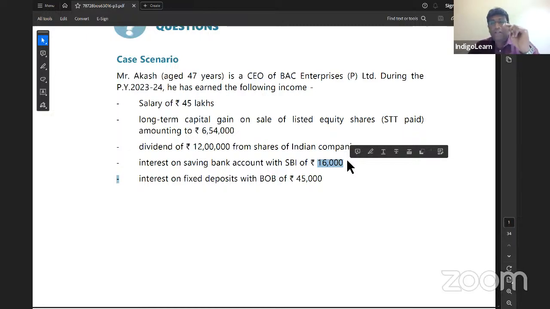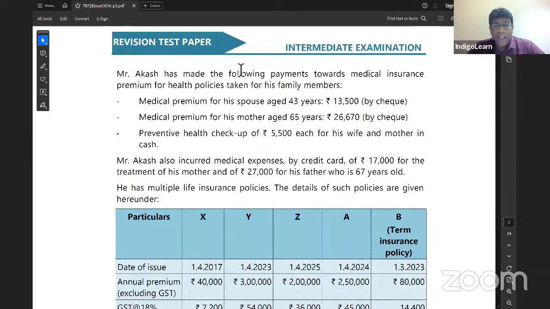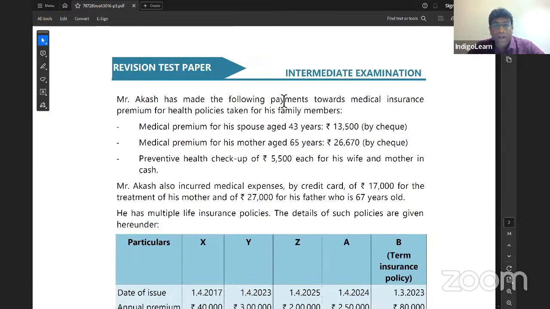And the deduction under section 80TTA is interest or 10,000, whichever is lower. Next point. Interest on fixed deposit with BOB, Bank of Baroda, 45,000. And there is no deduction as such. It's just taxable income.